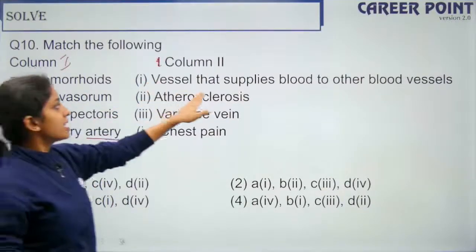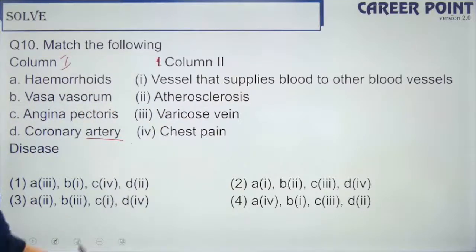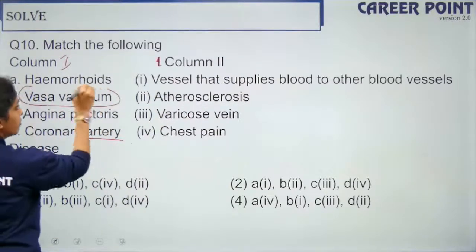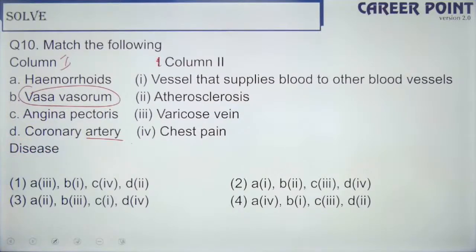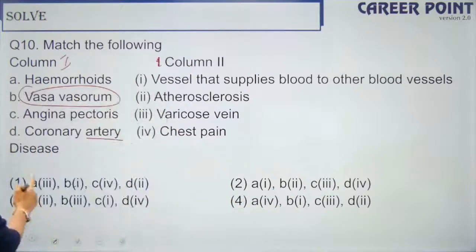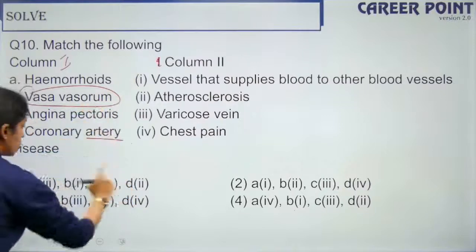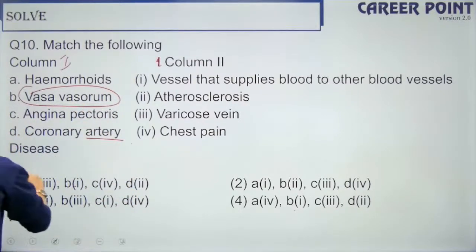So vessels that supply blood to other blood vessels, that is vasa vasorum. So vasa vasorum is the vessel that supplies blood to the other blood vessels. So B should be 1. Okay, so you have 2 places, B is 1, but let's cross check. So coronary artery disease is atherosclerosis, so D is 2. So the right answer is option A.